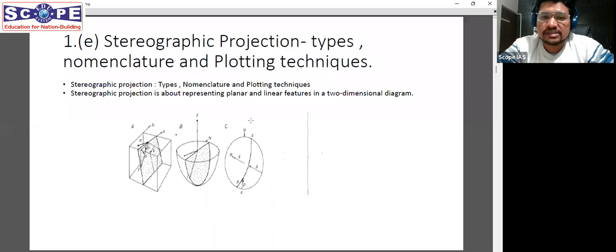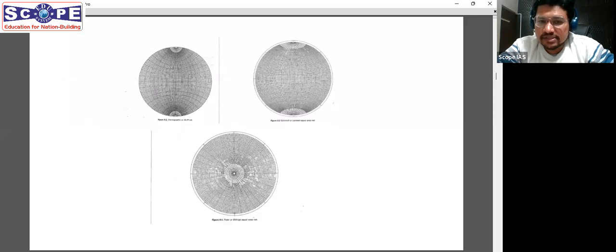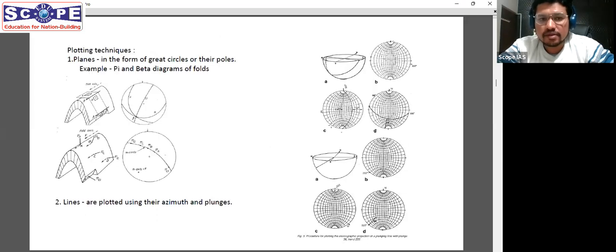So because they asked about nomenclature, we can write these three names separately, or else you can just mention equal area and equal angle in the types. Next part was about plotting techniques, and yes, this was one part which is a little technical because